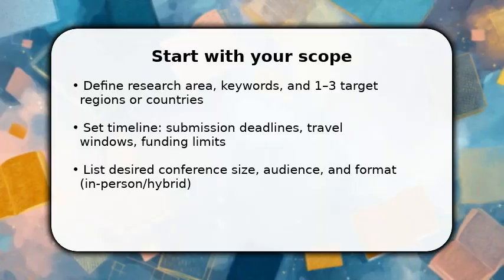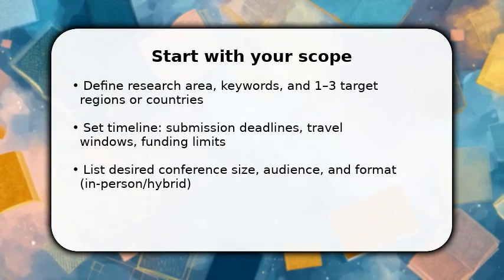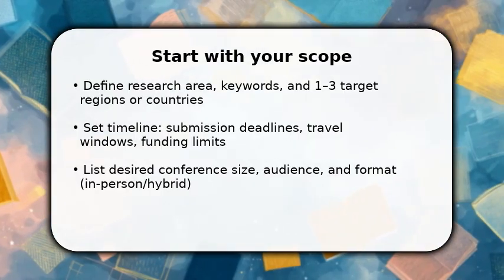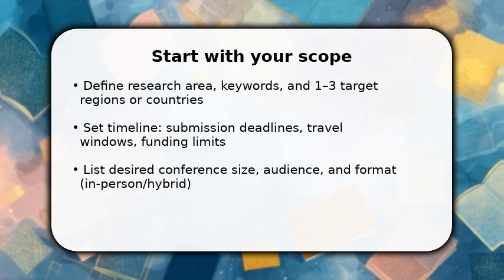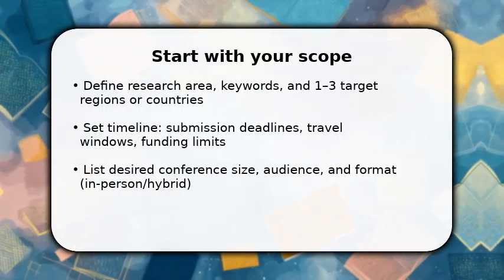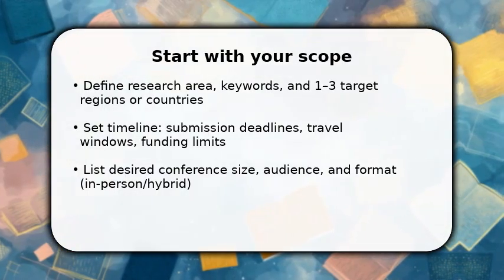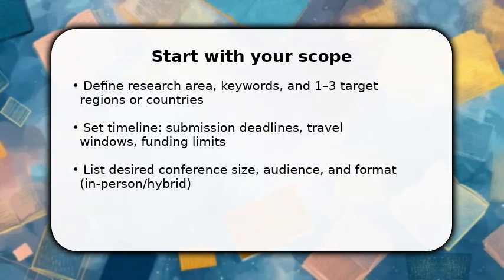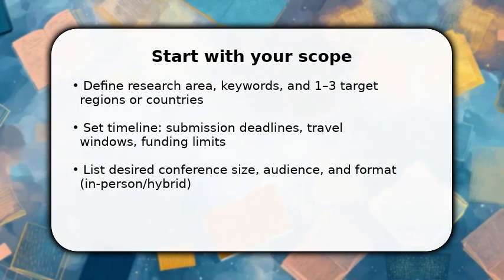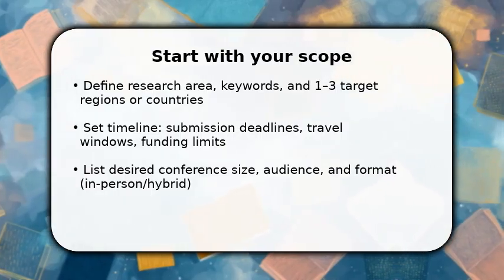Enjoy the video. You begin by narrowing scope so you don't chase every event. Identify your exact research keywords and pick 1 to 3 target regions. This focuses search results and travel planning. Once done, set a realistic timeline, submission deadlines, travel windows, and how much you can spend.